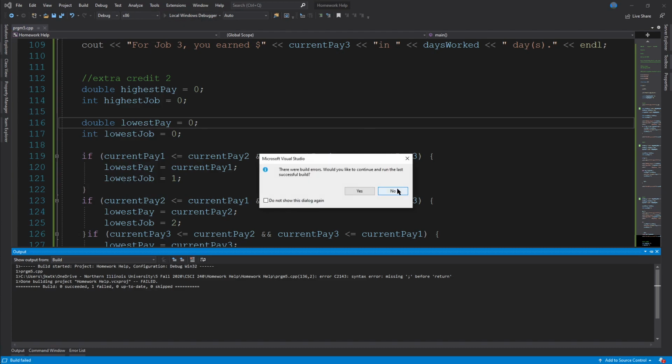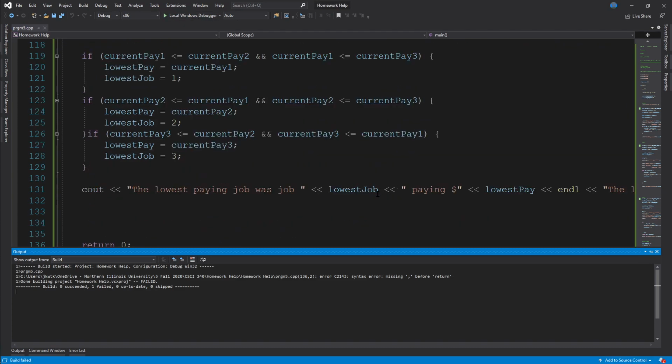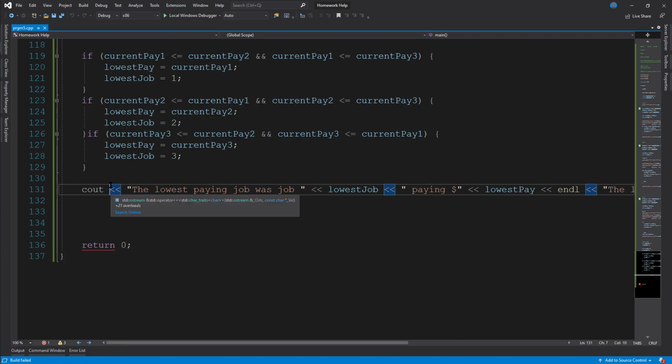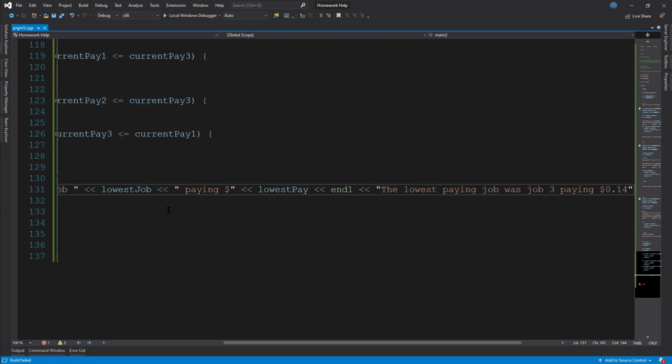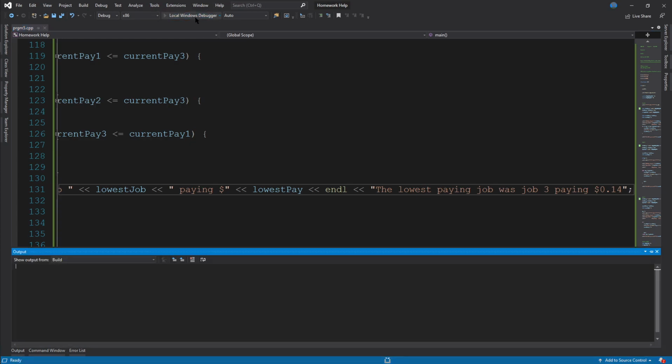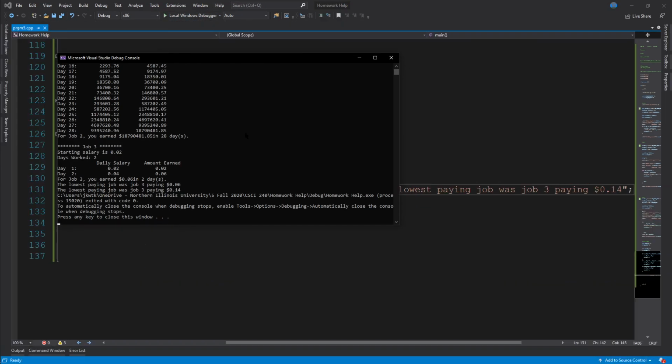Fine. He's just getting old. Missing a semicolon. Oh, he sounds old. That's such a grandpa thing.